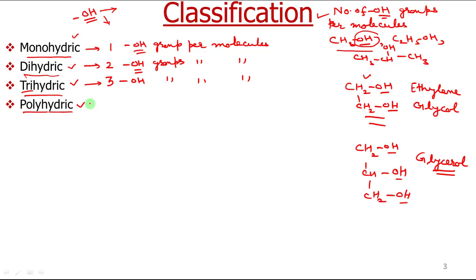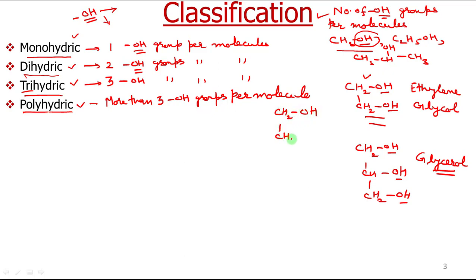Similarly, polyhydric means which contains more than three OH groups per molecule. These alcohols are called polyhydric alcohols. Example, I will write CH2OH-(CHOH)4-CH2OH.